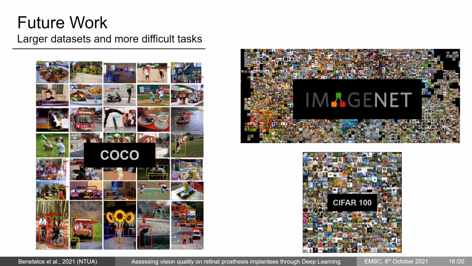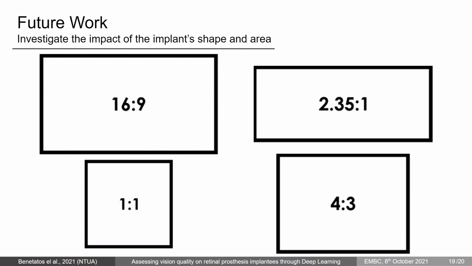In future work, larger datasets with more object classes like CIFAR-100 and ImageNet will be examined, as well as datasets with more complex tasks like the COCO dataset used for object detection that represent more real-world objectives. Moreover, investigating the impact of the shape and area covered by retinal implants is of great importance to attain a comprehensive overview of all design parameters that may influence prosthetic vision.